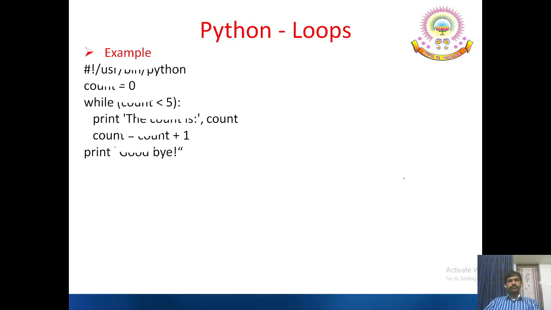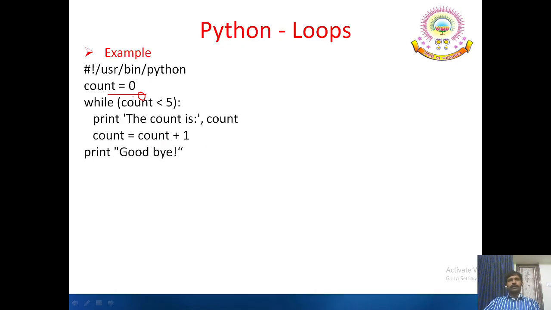Example: count equal to 0, a new variable taken and initialized to 0. 0 less than 5, condition true. Note that it's not a semicolon, again it's a colon. Print the count is, comma, count. That means the count is printed one by one. Afterwards, count is incremented by 1. There is no increment operator available in Python like count plus plus. We have to write either count equal to count plus 1 or count plus equal to 1.